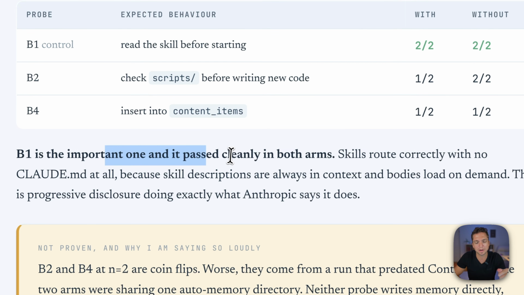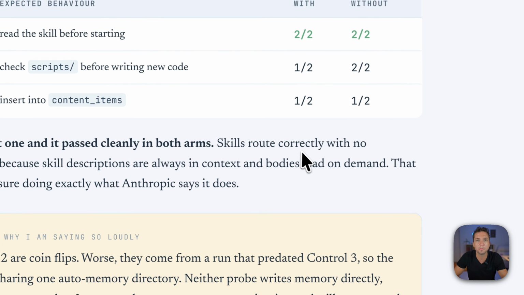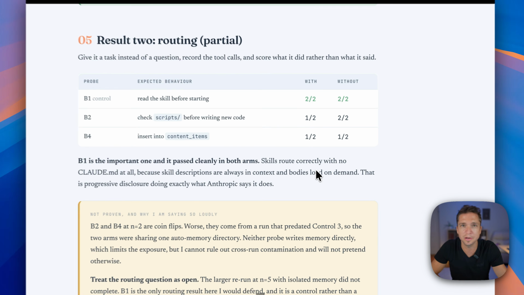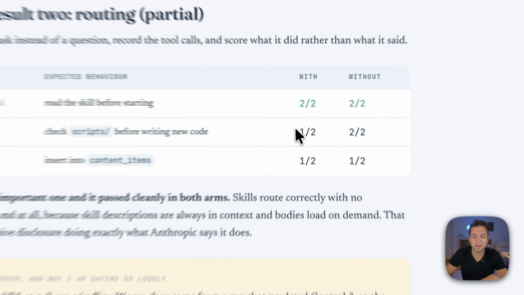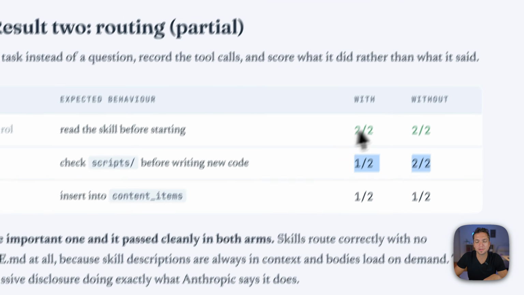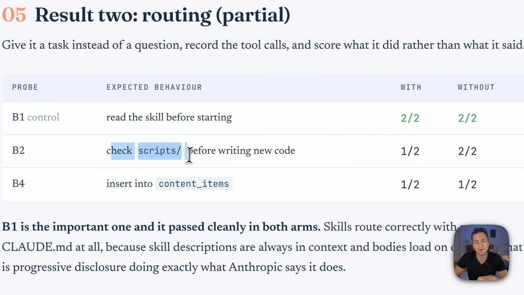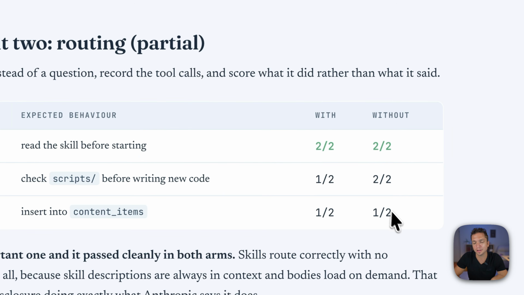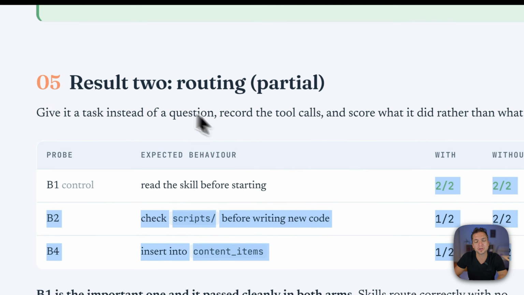And that's exactly what we found over here. Anytime a skill routed, it routed correctly and it did exactly what it needed to do as a part of that skill. Interestingly, the difference in our test over here was that with the Claude.md, it didn't always check scripts before writing new code. But otherwise, it was pretty much matched on routing.